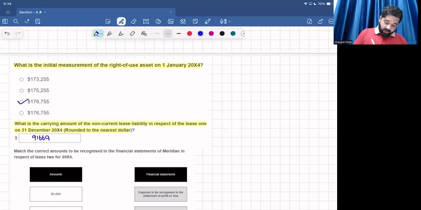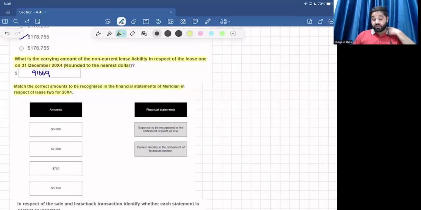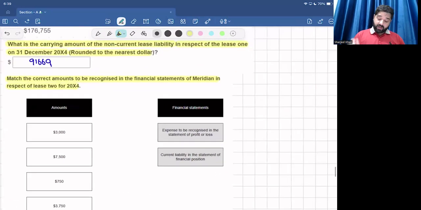Okay. Requirement number 3. Match the correct amount to be recognized in the financial statements of Meridian Company in respect of lease 2 for 20X4. So what is the requirement? We have to calculate the expense to be recognized in the statement of profit or loss and the current liability in the statement of financial position.